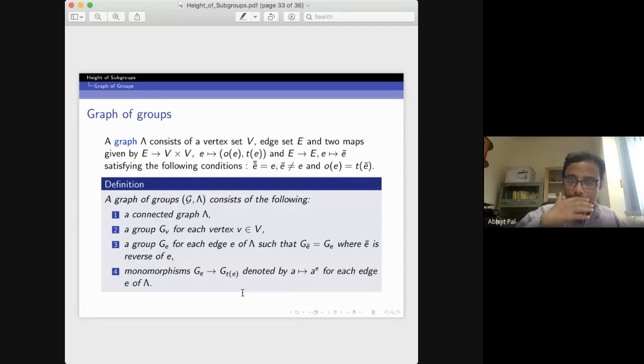Okay, so there is something called a graph of groups. Given a graph, I can have a graph of groups like this. So this lambda is a graph. Let me define it formally. I think I have 5 minutes left, right?